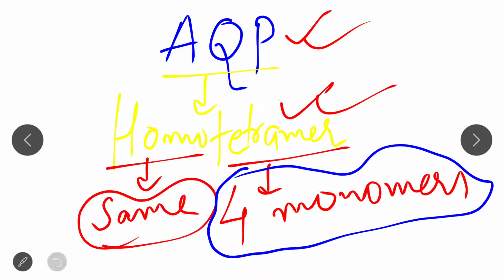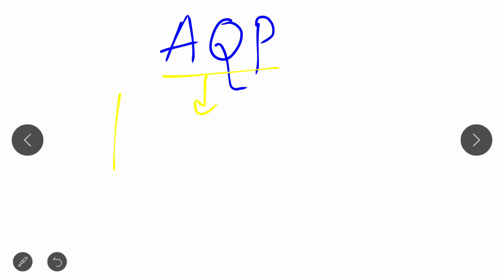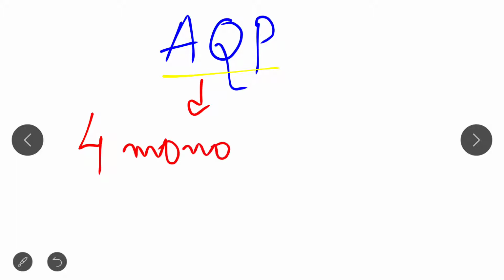Now let's look at this. We write this monomer: made up of how many monomers? That is four monomers. Sorry, I just used red color. Clear? Now each monomer consists of six membrane-spanning alpha helical domains.